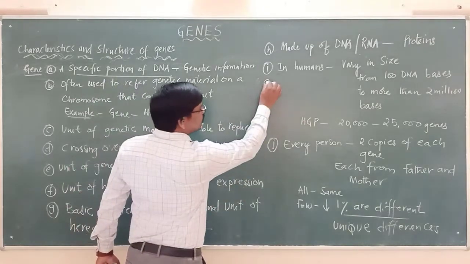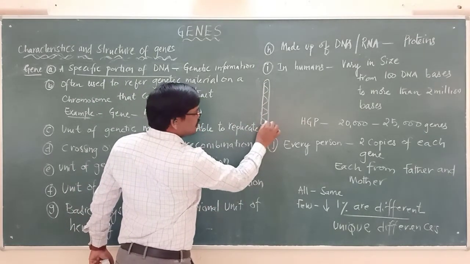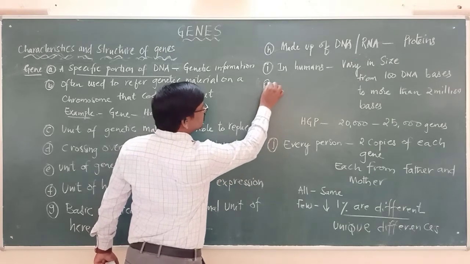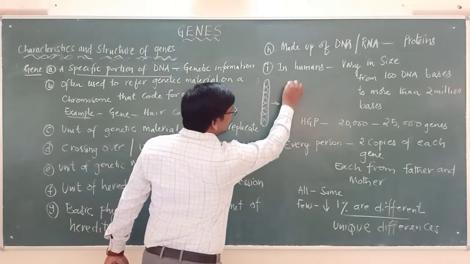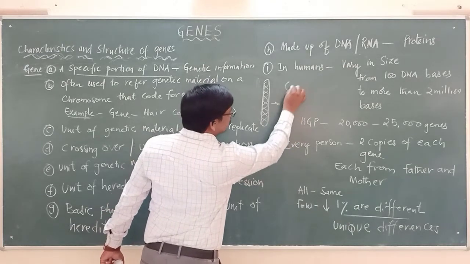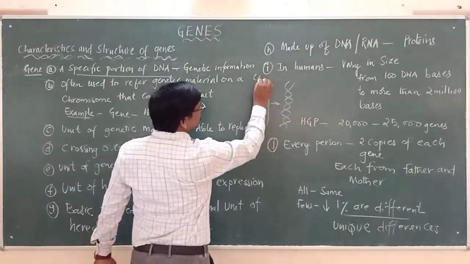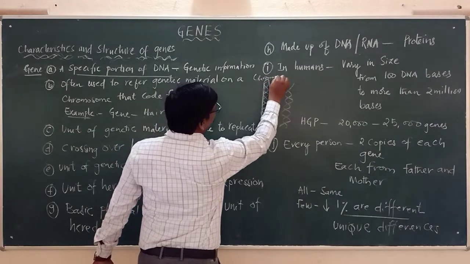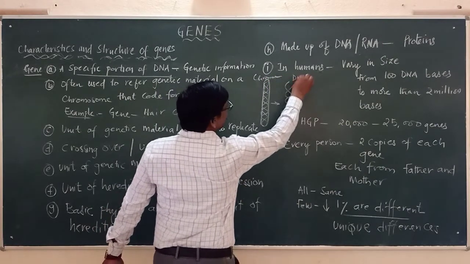Inside the chromosome, the DNA is present. So here this is the chromosome, and here this is the DNA.